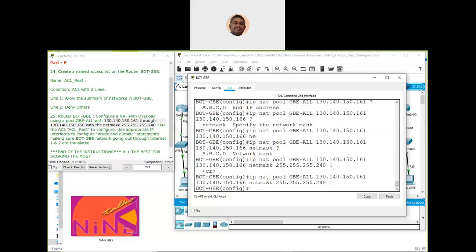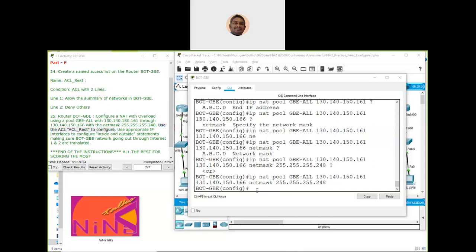The next thing is to use the ACL, ACL rest, to configure the NAT. It's PAT, an overloading NAT, so we are going to configure it using an access control list.